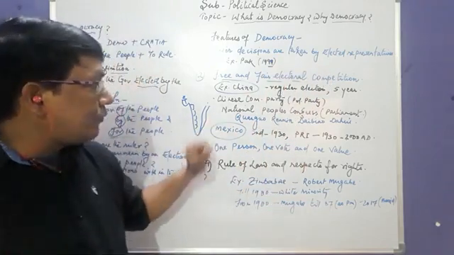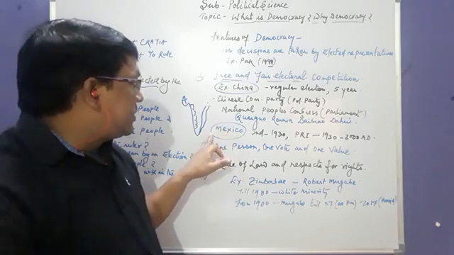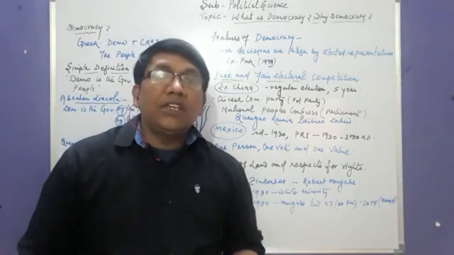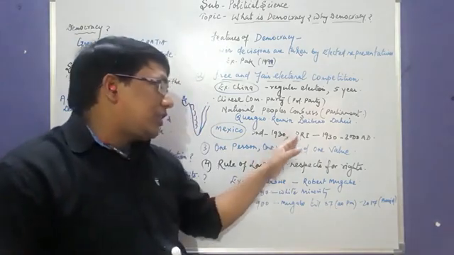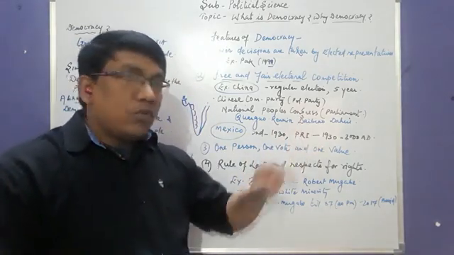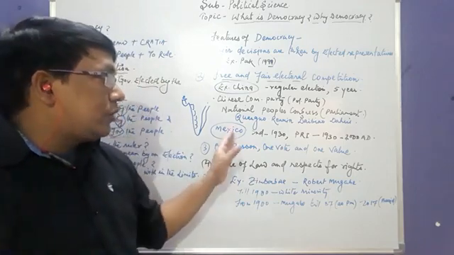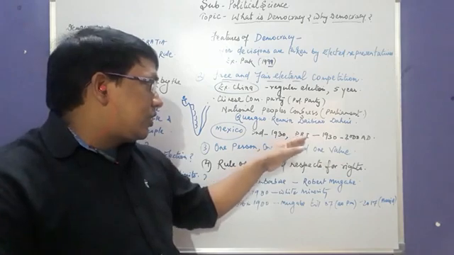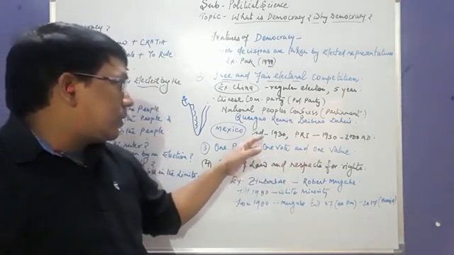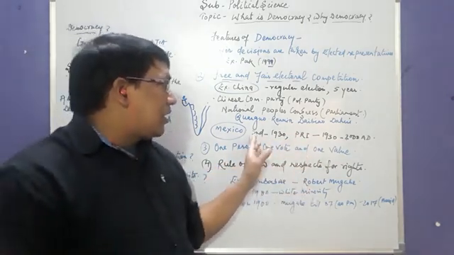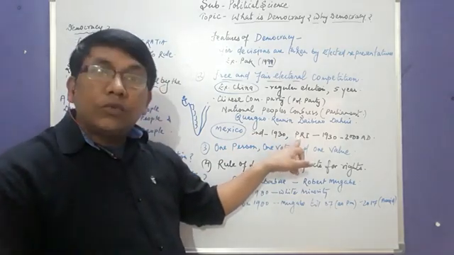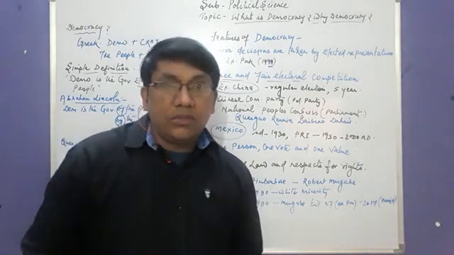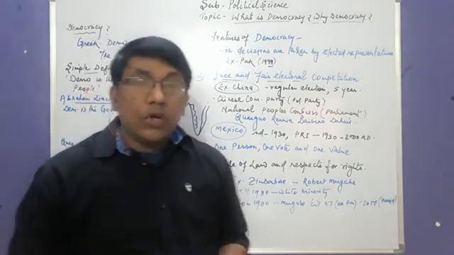Now I'm coming to the next example, Mexico. Mexico got independence in 1930. PRI was the political party that did lots of work for their country. And they became the rulers of the country after getting independence, and till 2000, they worked.